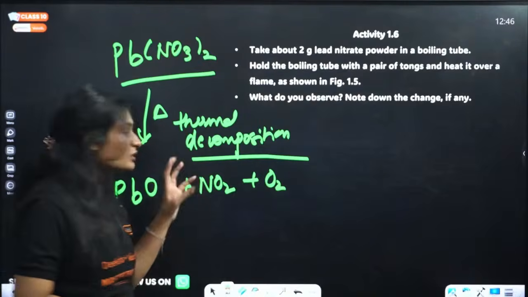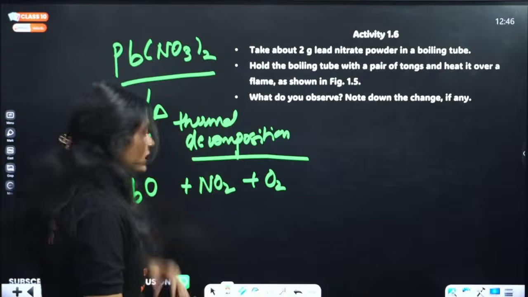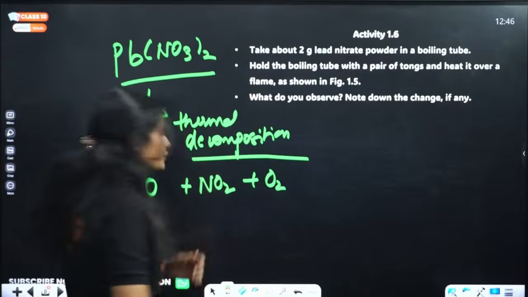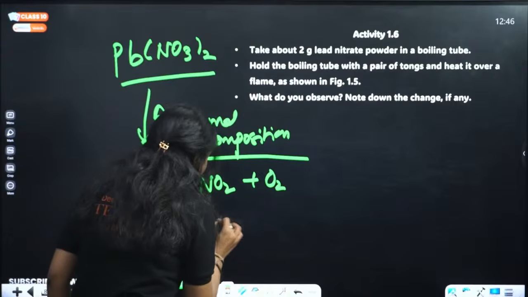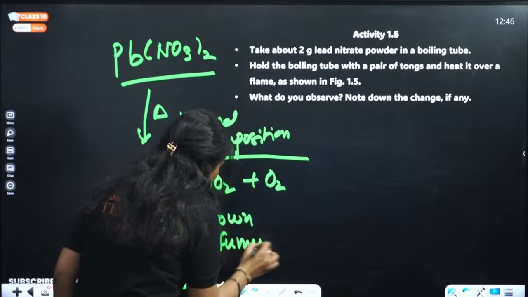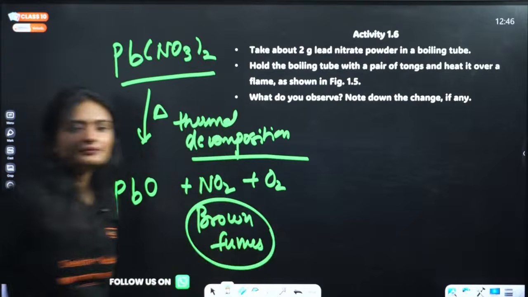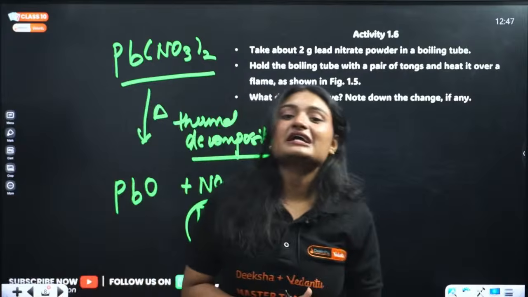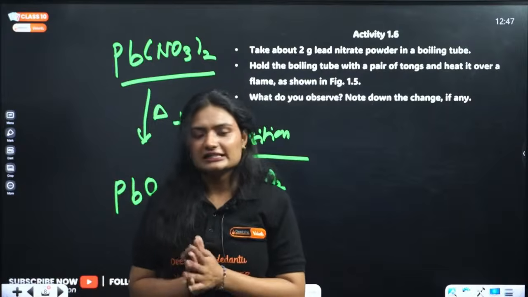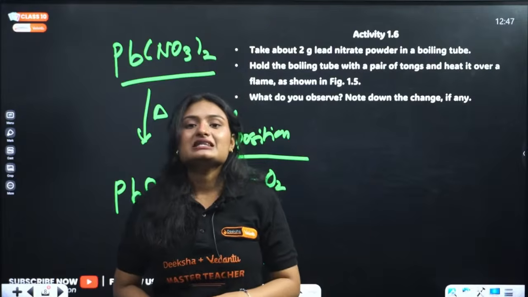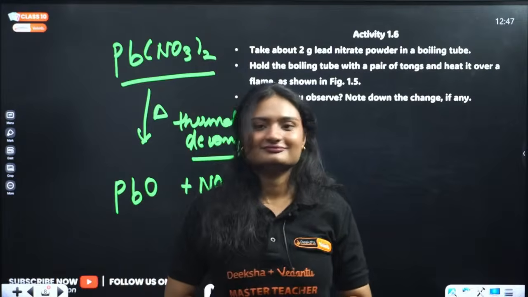Now what will be the colors you will be seeing? If you do the thermal decomposition of lead nitrate, you will be seeing brown fumes of nitrogen dioxide. Clear? You will be observing brown fumes of nitrogen dioxide. This is called the thermal decomposition of lead nitrate.